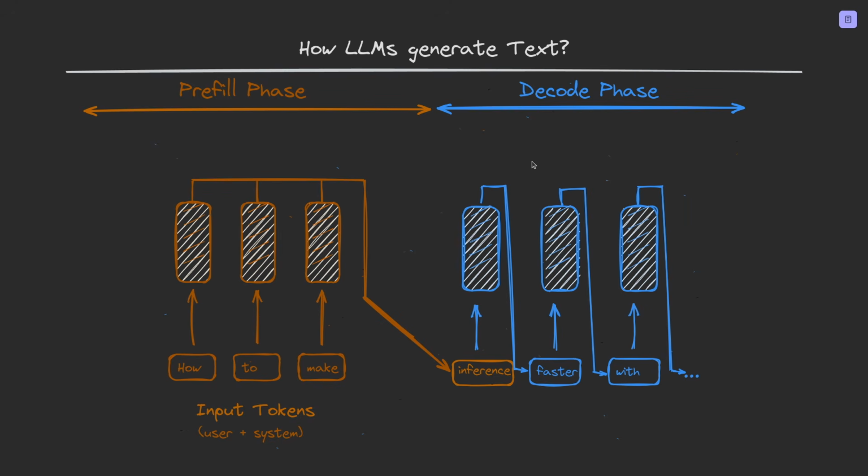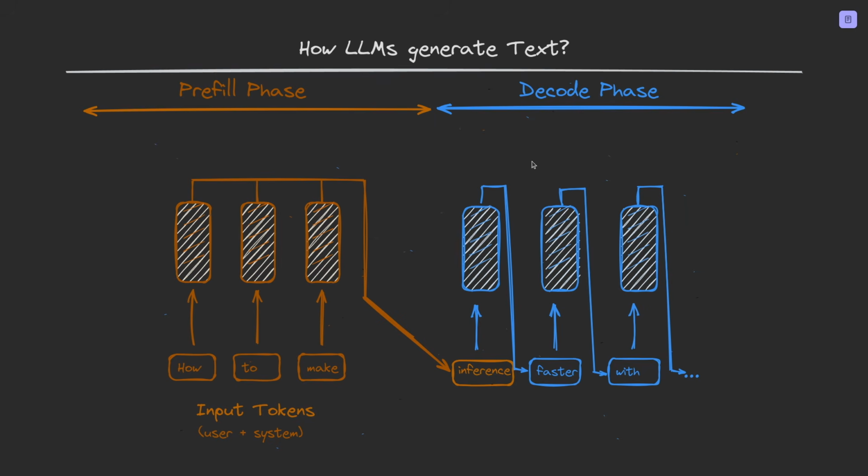You pass the previous output back in, you run it through all layers, get a new token, pass that back, and run it through the layers again. This is why decode is sequential. Token 1 depends on the prompt, token 2 depends on the prompt plus token 1, and token 3 depends on the prompt plus token 1 plus token 2, and so on. That dependency chain is the core reason autoregressive generation is hard to parallelize. Let's say your prompt is how to make inference faster with, those tokens all get processed at the same time.